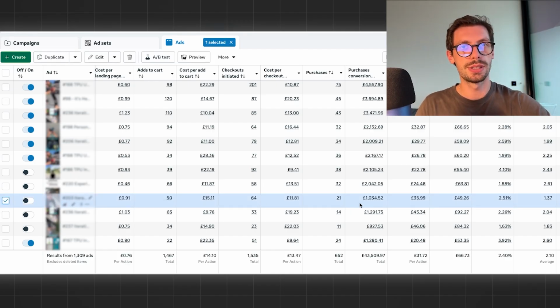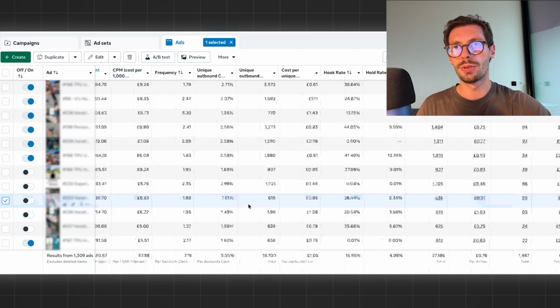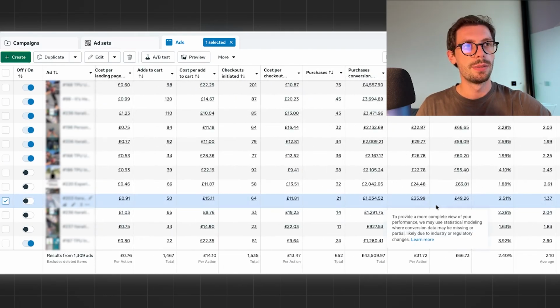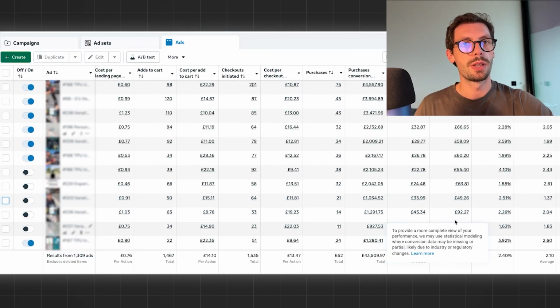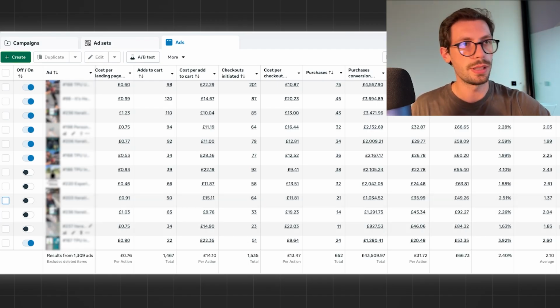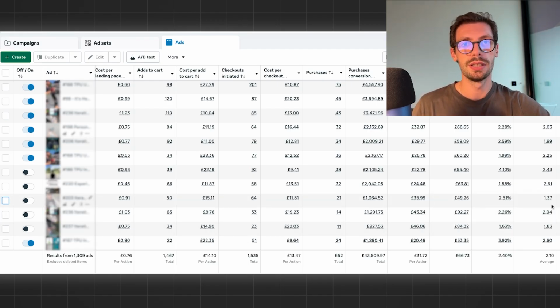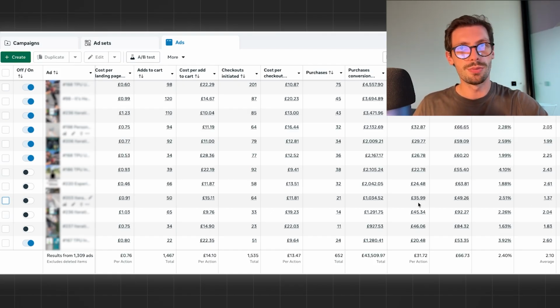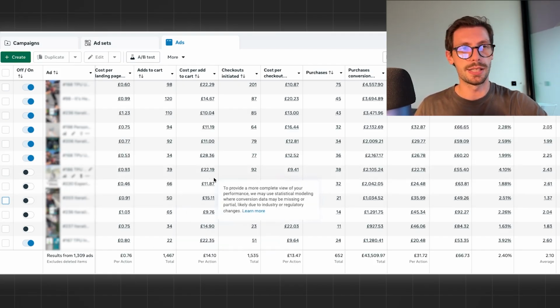Now there will be also ads like this one where it actually even makes sense to turn it off, because you can see that, okay, this is not one of the top spenders, but it got almost 800 pounds of spend, but the ROAS is 1.37. But does that mean that the ad is overall better? Well, if it runs below the break-even ROAS and is losing you money on scale, because in the end Meta is focusing on scale, but if it's losing you money on scale, this is not what you want to go for, obviously. So if something is just not profitable anymore, you might consider switching it off and letting the ad spend reallocate.